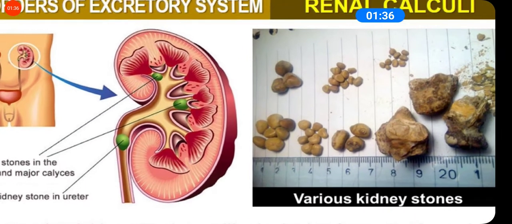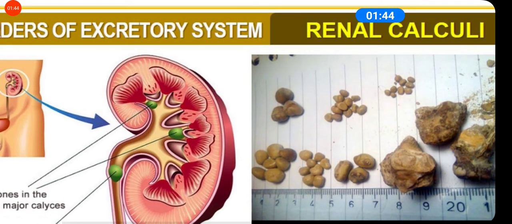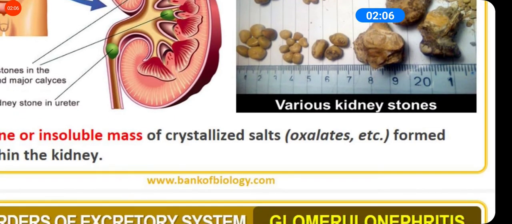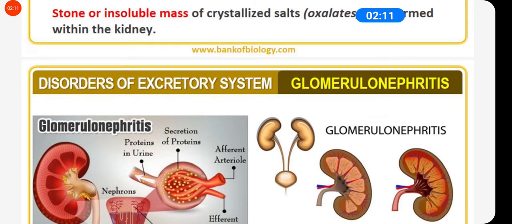Next is renal calculi. What is renal calculi? Renal calculi is the formation of stone or insoluble mass of crystallized salts. The salts may be of calcium, magnesium, phosphates and oxalates which are formed within the kidney. That is called renal calculi. Okay, now these are formed by the insoluble masses of crystallized salt.